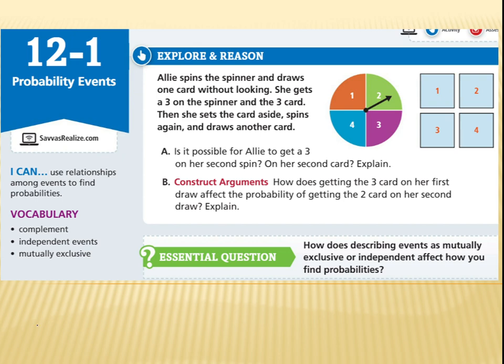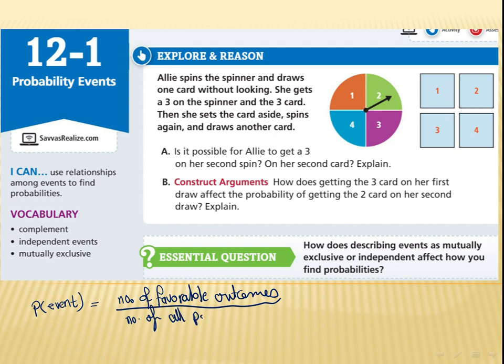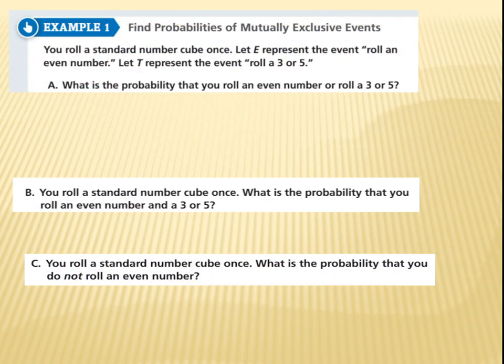So generally, we can write the probability of getting an event. Let's say it's any event, like an even number. So the probability of an event equals the number of favorable outcomes. That means this is actually the thing that you want to get, favorable outcomes, over the number of all possible outcomes. So this is the main rule, honestly.